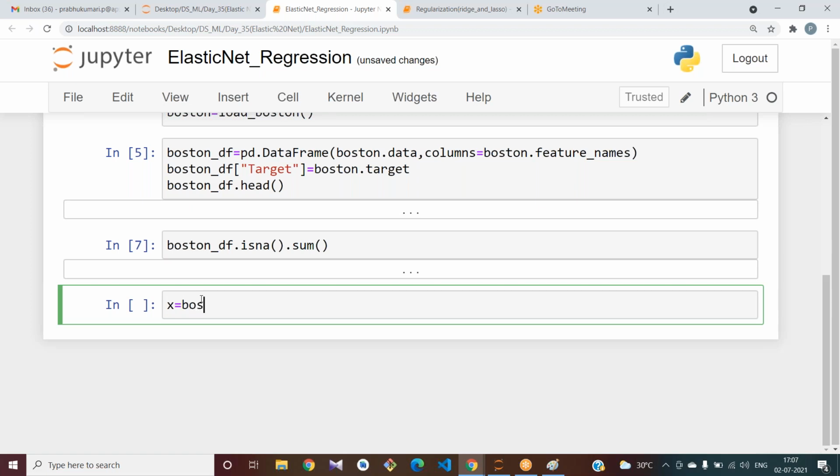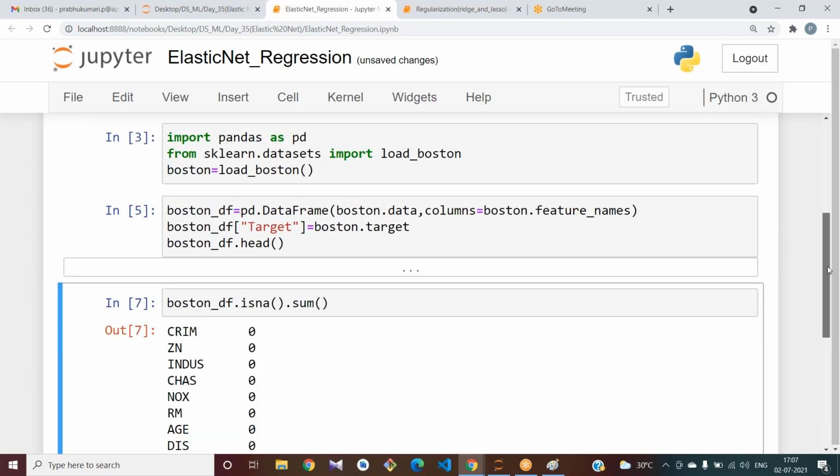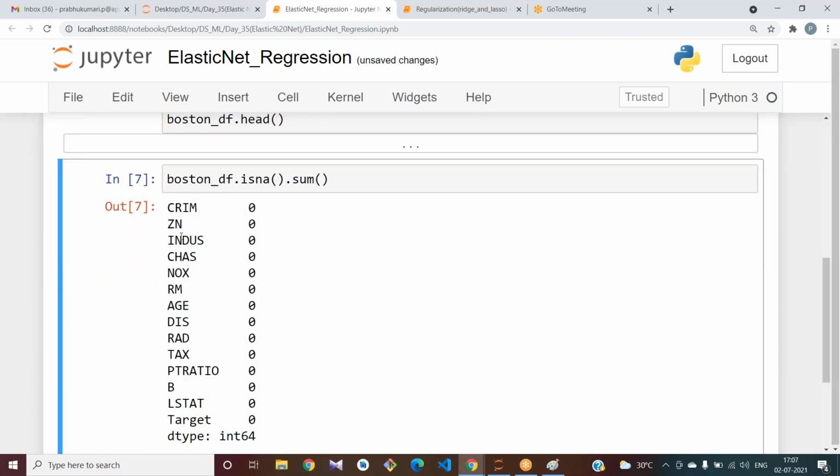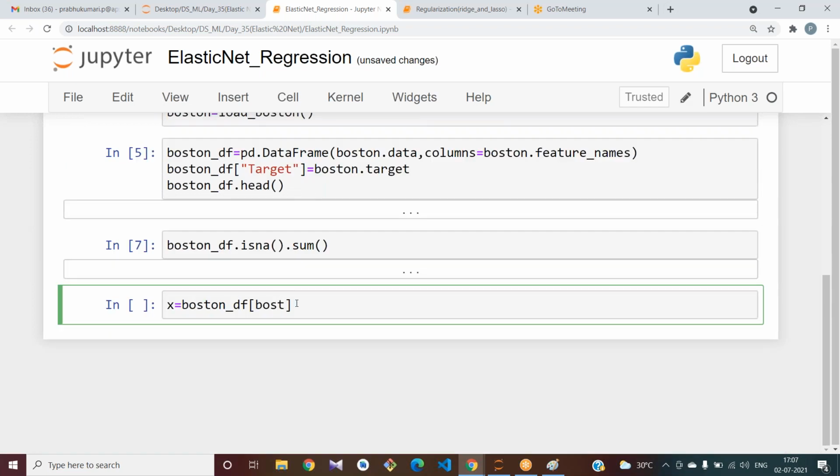X equal to Boston underscore df of the columns. Then scaling. Yesterday we did scaling with the Boston dataset. Try to apply without scaling. Okay, let us do scaling.